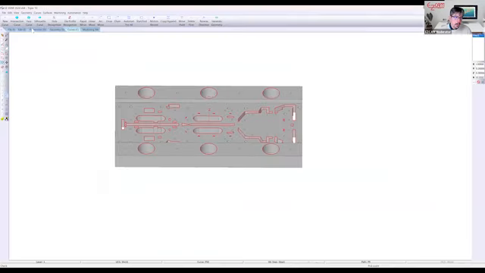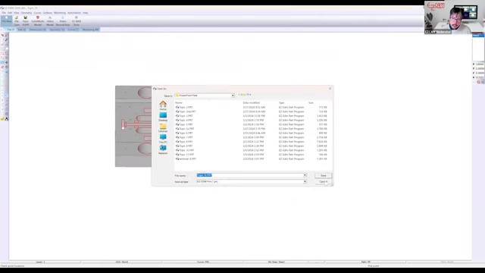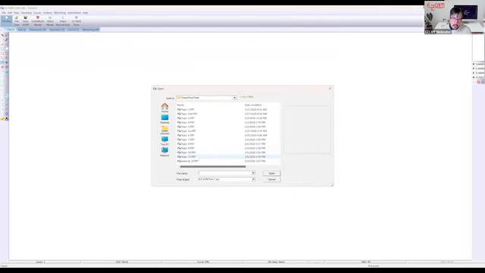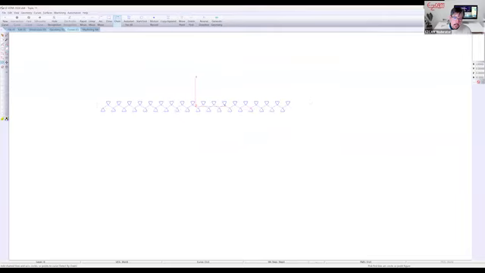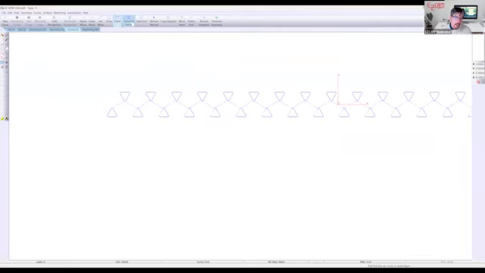Okay, back to EasyCam. Now for our last example, I'm going to demonstrate pockets and the 3 strategies that we have for those. So we're going to build our path, use curve chain. Now I'm going to select one piece of geometry and another that is not connected. And EasyCam will go throughout the screen and find all of the geometry connecting it together. So I'll use an auto start.